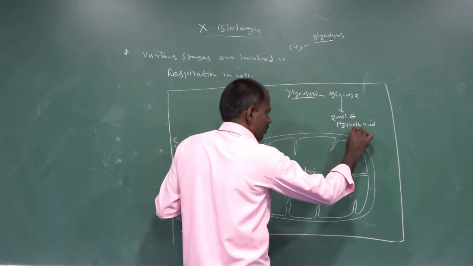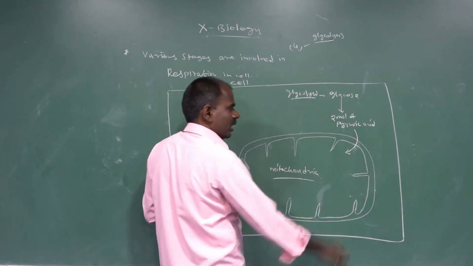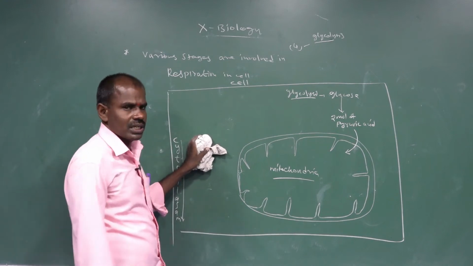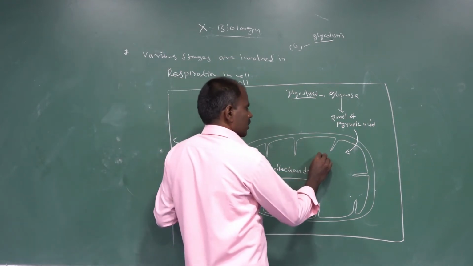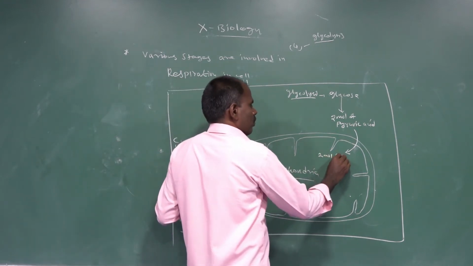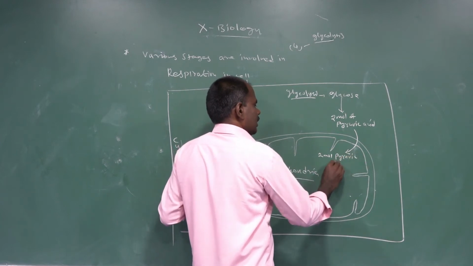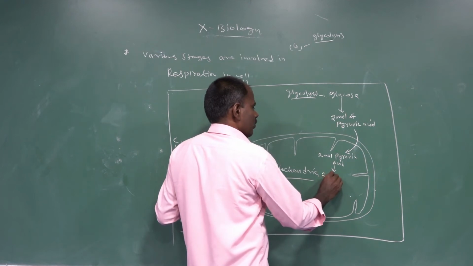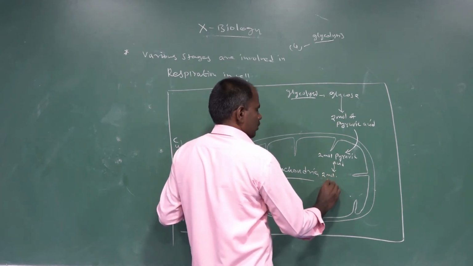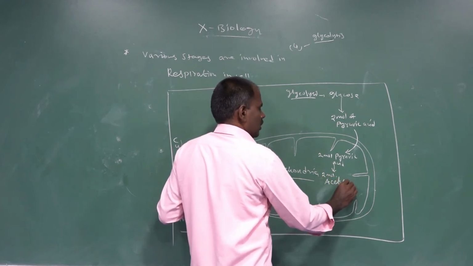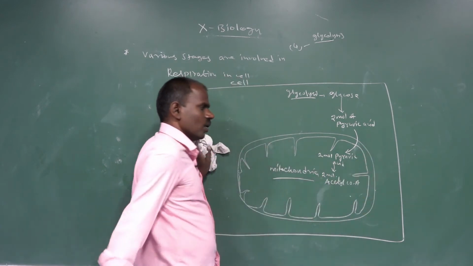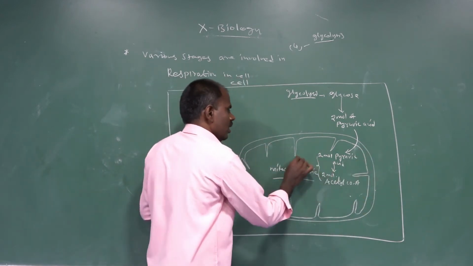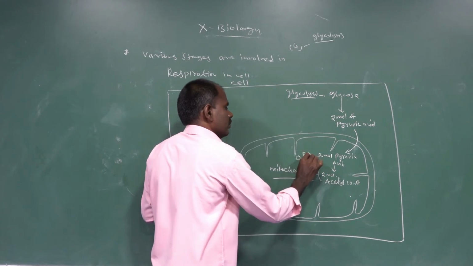These 2 molecules of pyruvic acid enter the mitochondrial matrix. There they are converted into 2 molecules of acetyl coenzyme. The process is known as oxidative pyruvate.